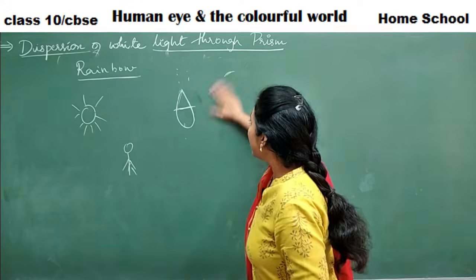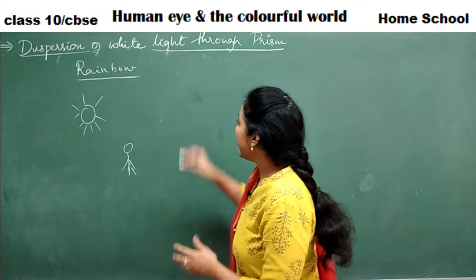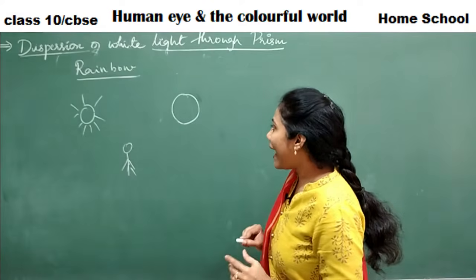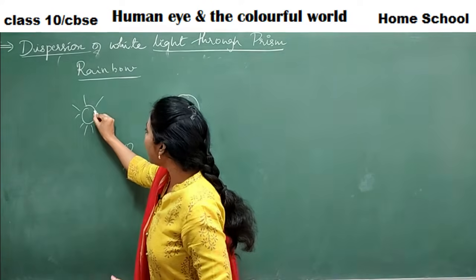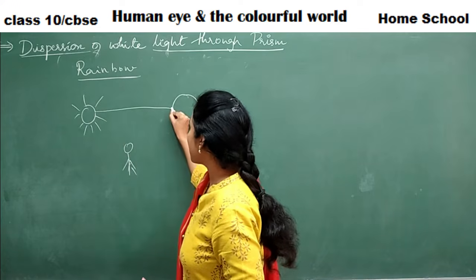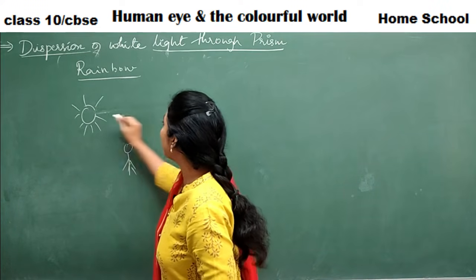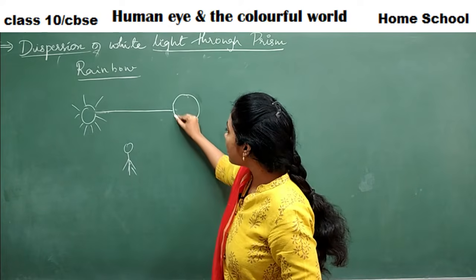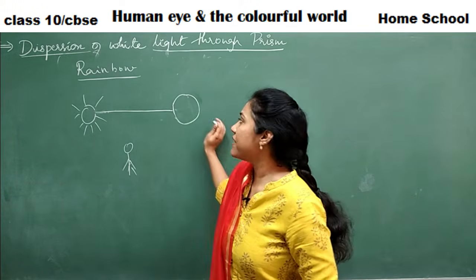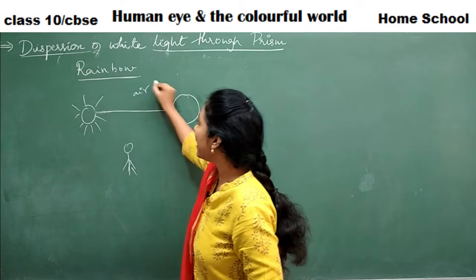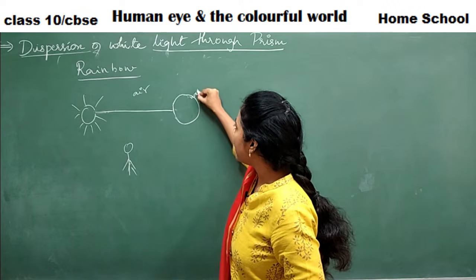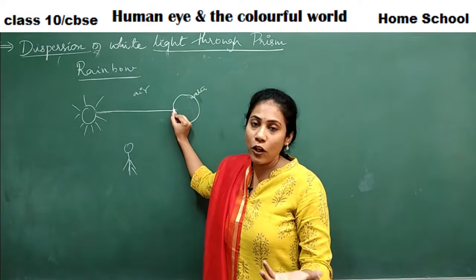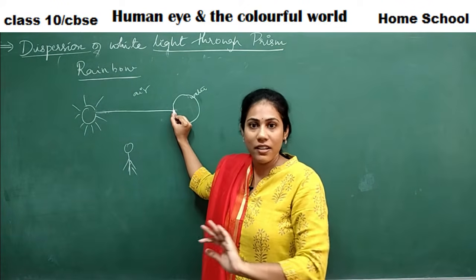Okay, fine. So imagine, for simplicity, I take the raindrop something like this. What actually happens here is the sun rays pass onto a raindrop, and the medium changes here. Here you have a medium, air, but this is your water medium, right? So the moment the medium changes, what happens? Splitting of light into 7 colors happens.